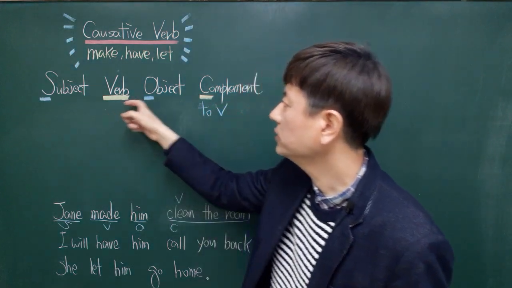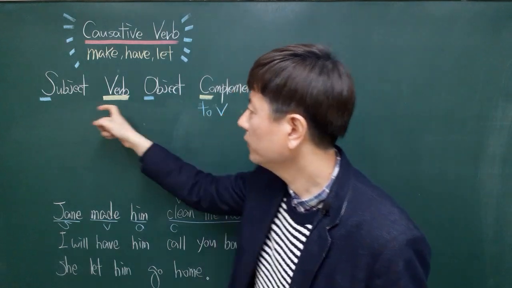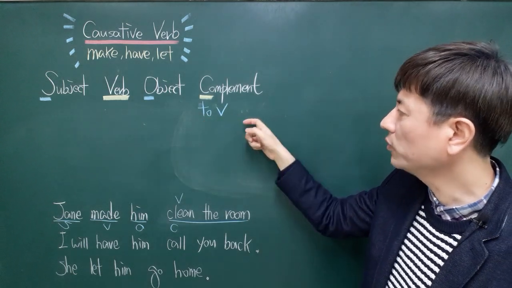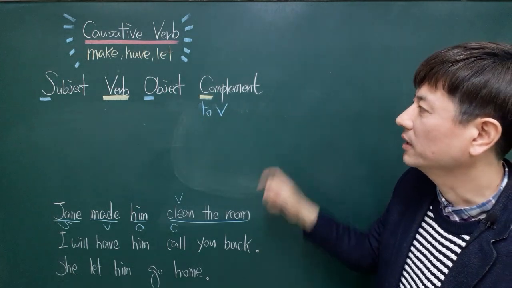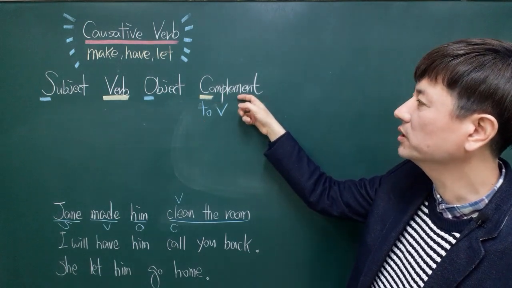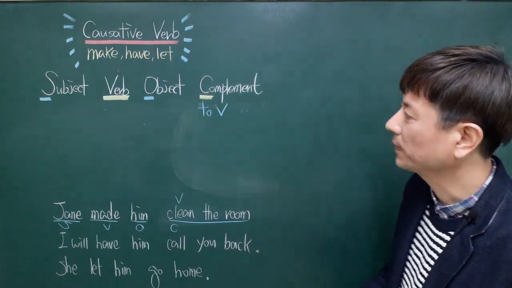I encourage my student to do their best. I force my student to finish the homework given to them by me. Like this, we usually use infinitive in the place of the complement when we make somebody do something.